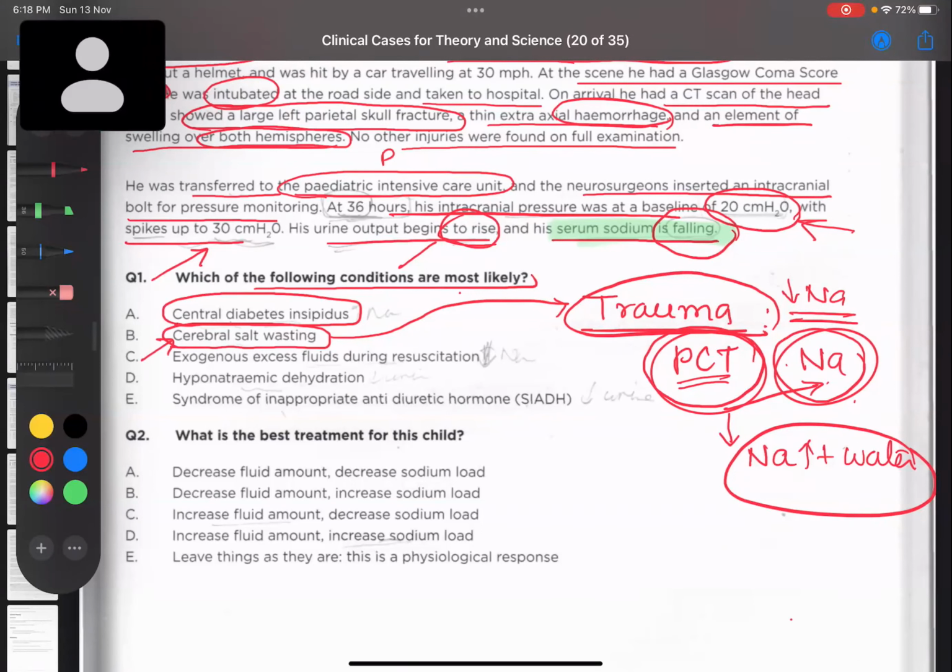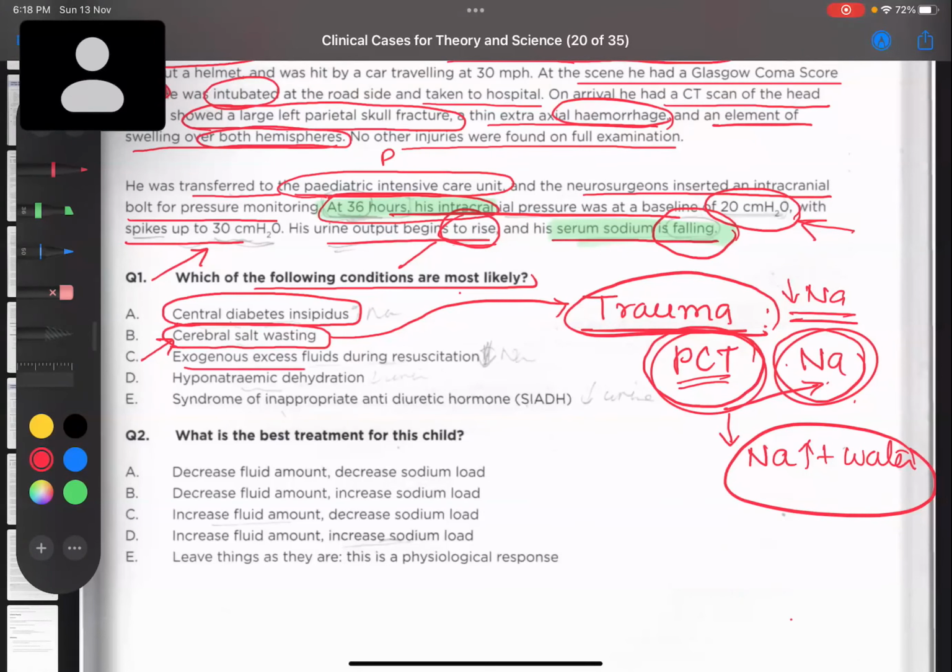Yes, there was a history of trauma. And after some time, after 36 hours, not initially, this is very important to mention, the child did not initially present with loss of sodium or increased urine output. He presented after a certain time. So after some time, he is presenting to us with these features of hyponatremia and increased urinary output. This could be a case of cerebral salt wasting. Okay, I'm keeping this in mind. I have to exclude other diagnoses as well.